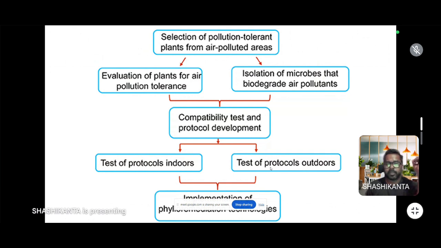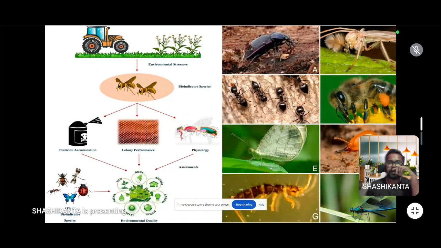Then we test the protocol indoors and outdoors. This plant will grow indoors and outdoors. If the plant survives, then we take it and implement it to control air pollution. Some insects are also used as indicators, which inform us about air pollution.